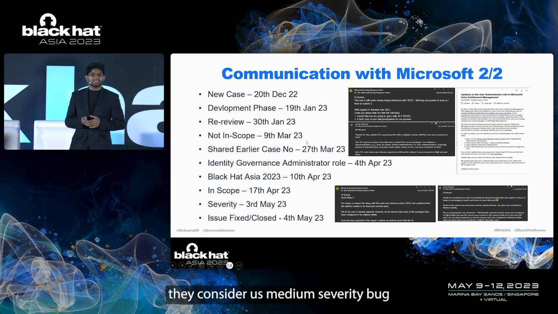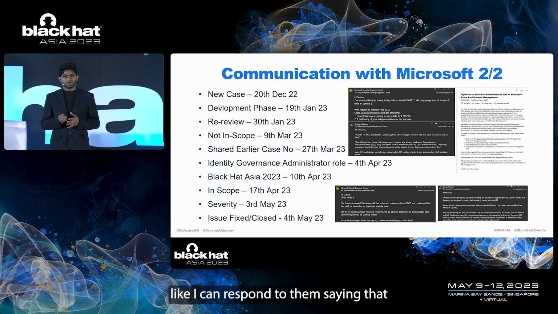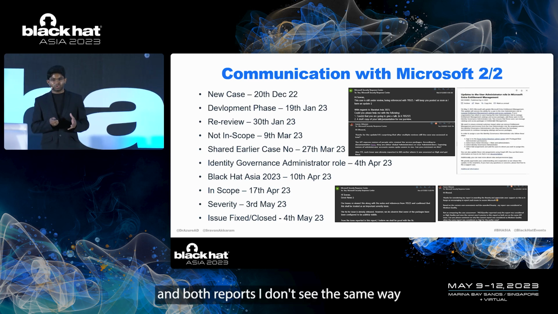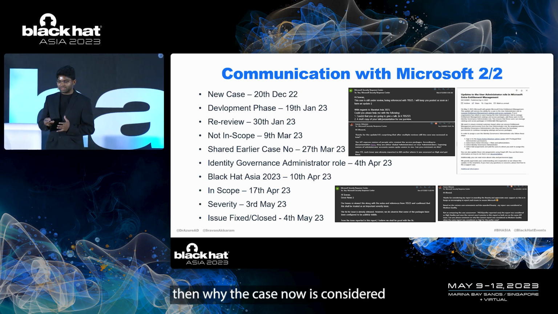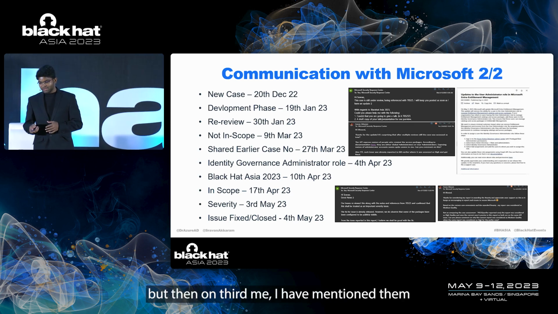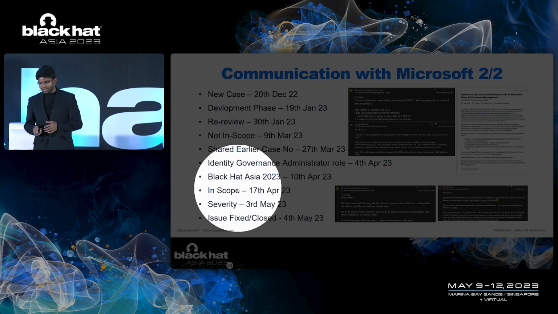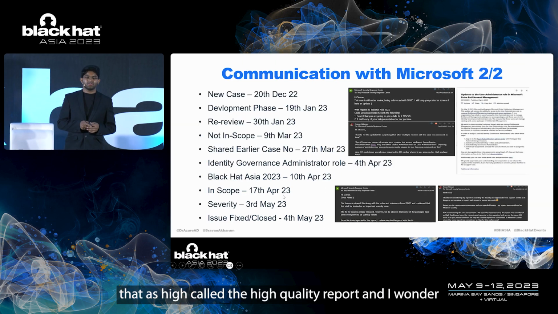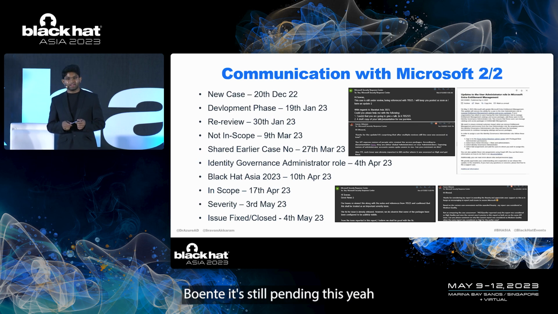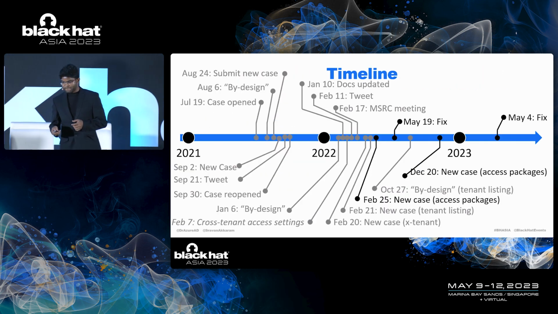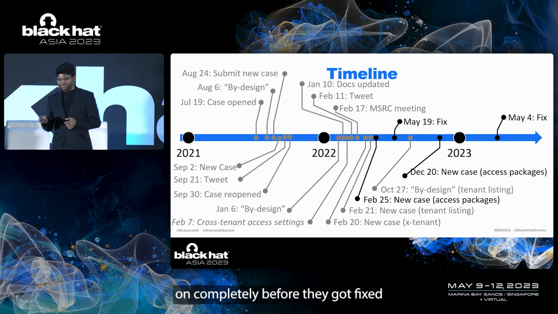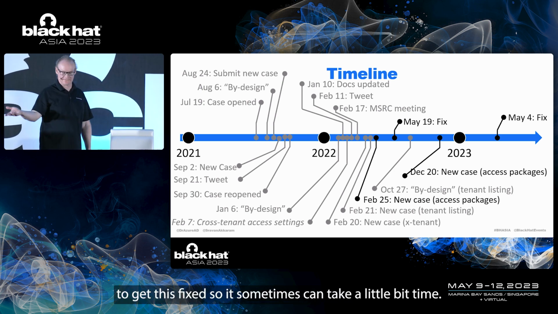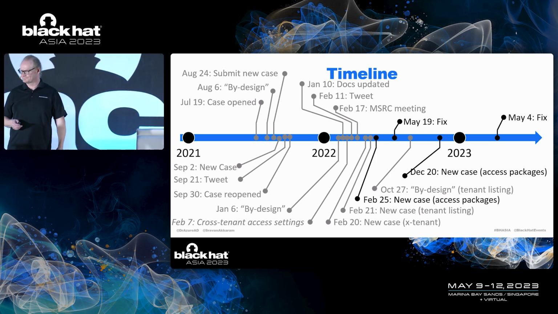But this time they considered it a medium severity bug. I again responded to them, saying that earlier it was considered high severity, and when both issues are on the same API and both reports are in the same way, then why is the case now considered a medium quality report? Then on 3rd May, I mentioned it to them, and the issue got fixed on 4th May, and now they have considered it a high quality report, and I have been awarded a bounty. It's still in pending phase. Yeah. And this is the timeline. On May 4th, it got fixed. Yes, so you can see it took almost 2 years from the first contact with Microsoft to get this fixed. So it sometimes can take a little bit of time.